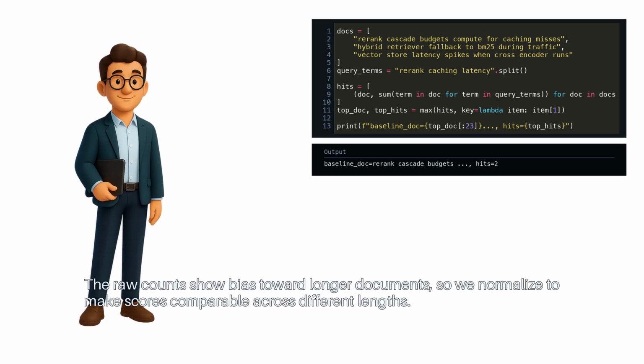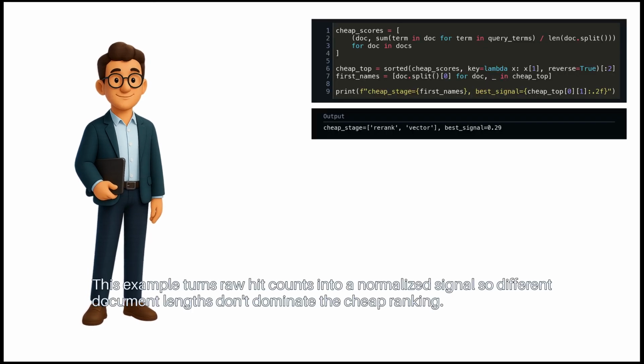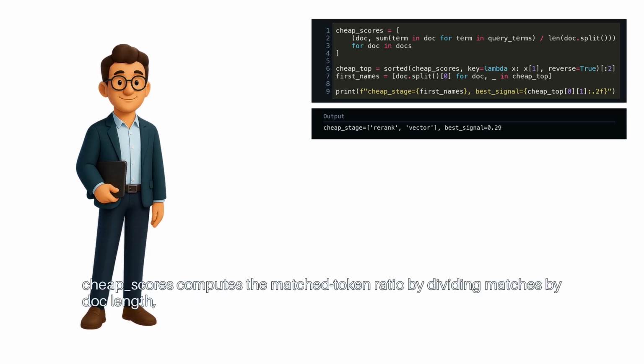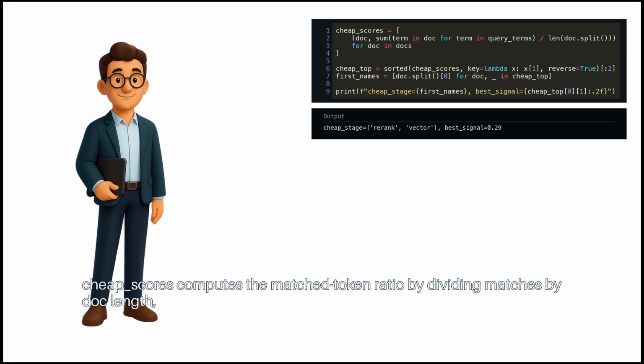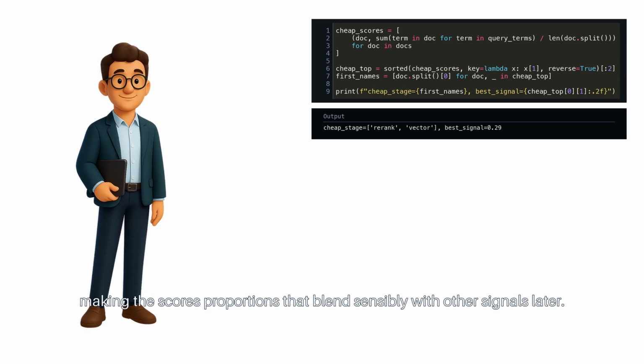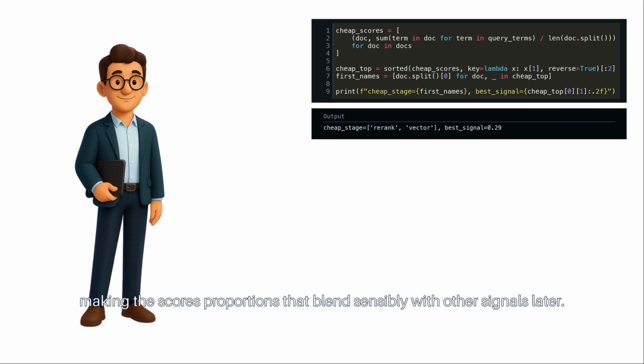The raw counts show bias toward longer documents, so we normalize to make scores comparable across different lengths. This example turns raw hit counts into a normalized signal, so different document lengths don't dominate the cheap ranking. Cheap scores computes the match token ratio by dividing matches by doc length, making the scores proportions that blend sensibly with other signals later.